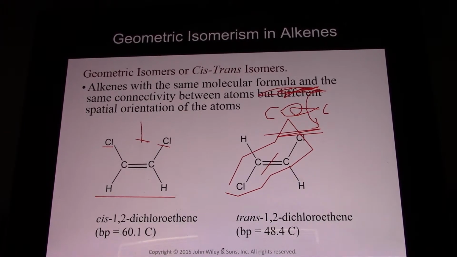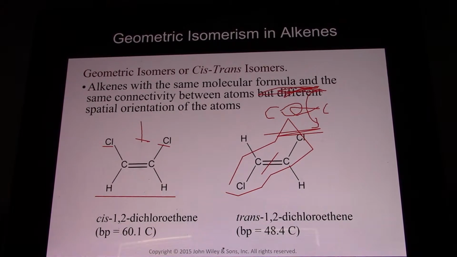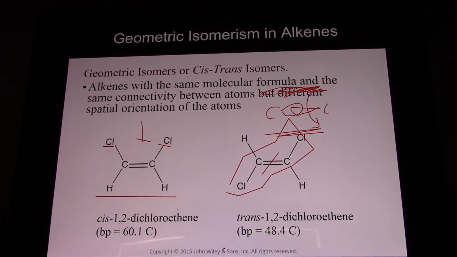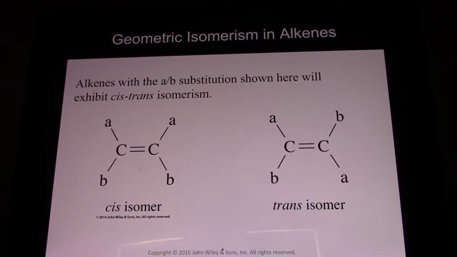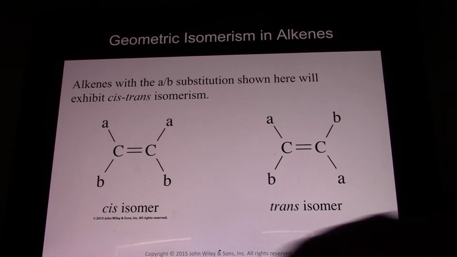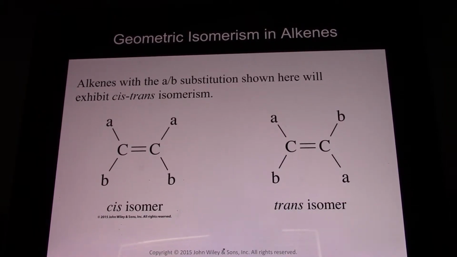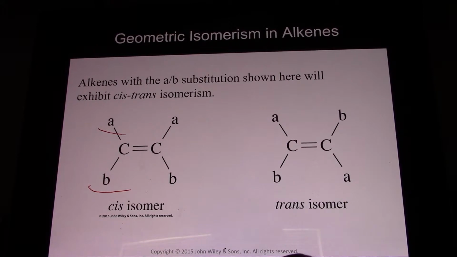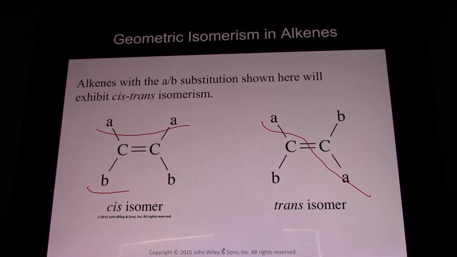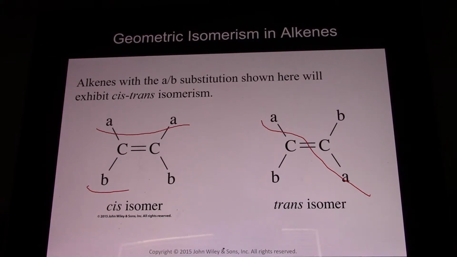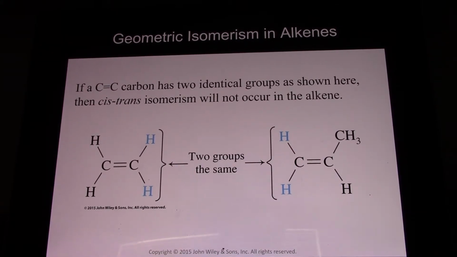And again, this is important now because there is no rotation around a double bond, so it's locked in place. This didn't matter with a single bond because they were free to spin as much as they wanted to, but now there's no spinning whatsoever. And so we get geometrical isomers. And again, with A's, the A's are cis to each other right here, and the A's are trans to each other here. Cis and trans occurs across double bonds.